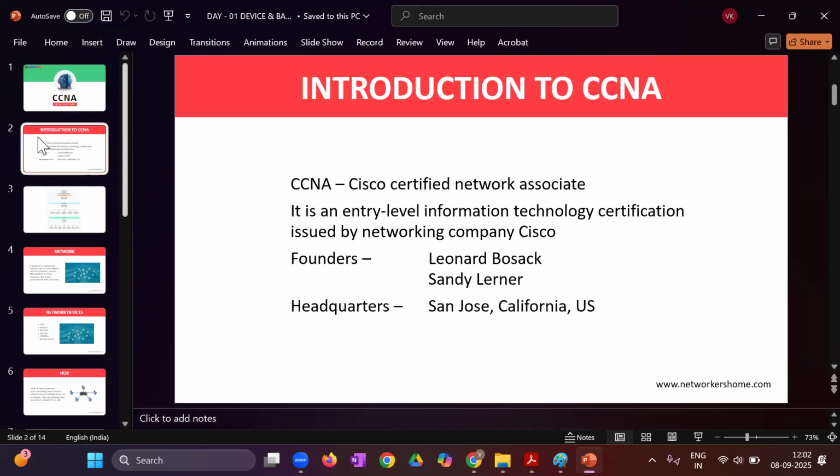So CCNA, Cisco Certified Network Associate, it is telling you that this is an entry-level information technology certification issued by a network company, that is Cisco. So who was the founder of Cisco? It is Leonard Bosack and Sandy Lerner. Headquarters is where? San Jose, California, US.